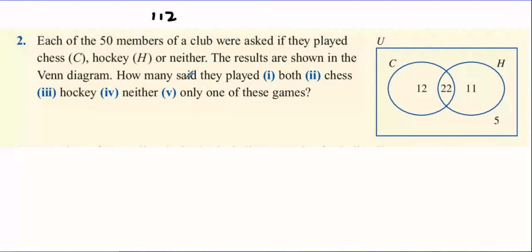This is question 2. In 15 members of a club are asked if they played chess or hockey or neither. The results are shown in the Venn diagram. How many people said they played both? Well, 22 people said they played both.